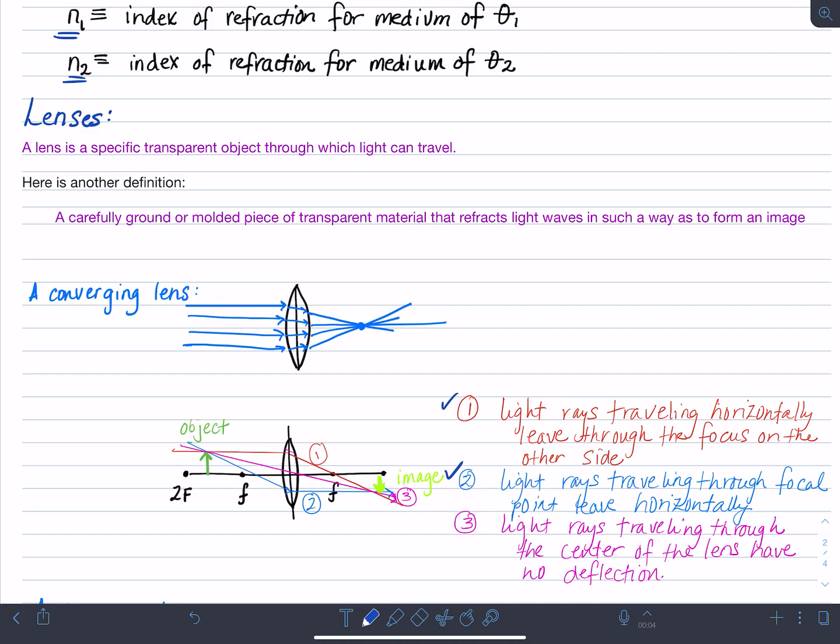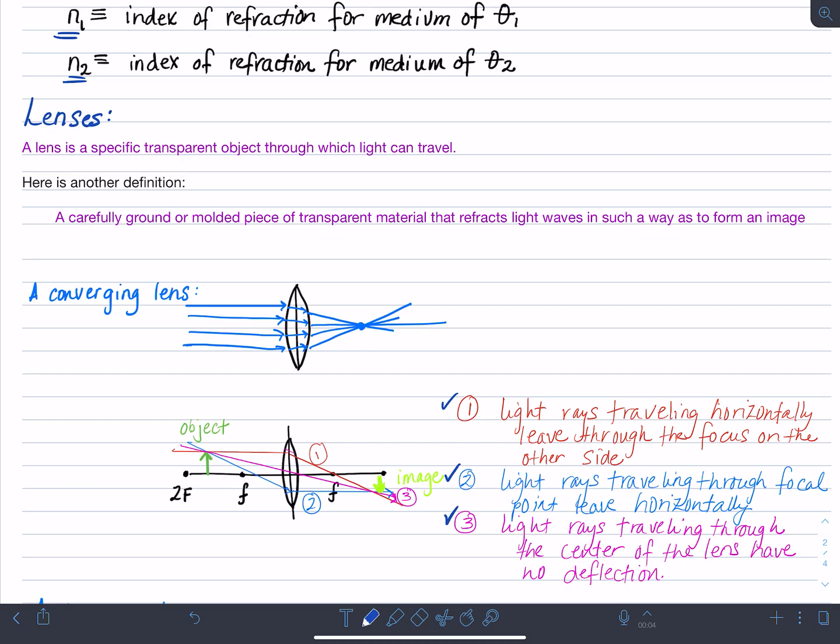And then finally, if you have light rays that travel directly through the center of a lens, there will be no diffraction, no deflection at all. It will just travel straight. Okay? So that's the three ways that light rays travel in a converging lens.